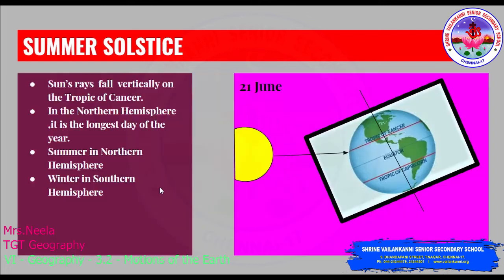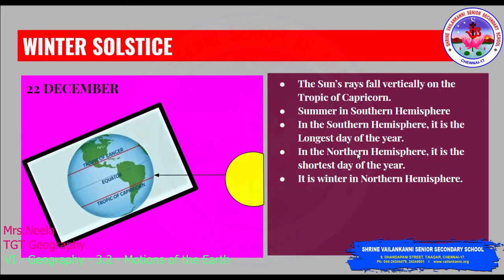In the previous slide you saw the sun's rays fall vertically on the Tropic of Cancer. Now they are falling vertically on the Tropic of Capricorn, the southernmost point, as I have said. So in the southern hemisphere, it is the longest day of the year, that is 22nd December.